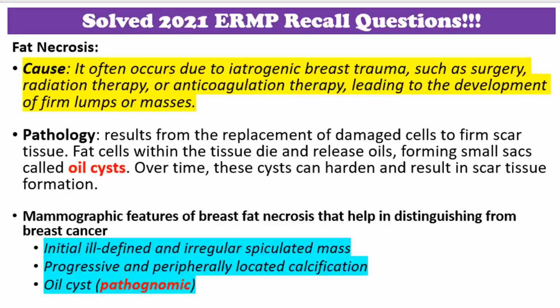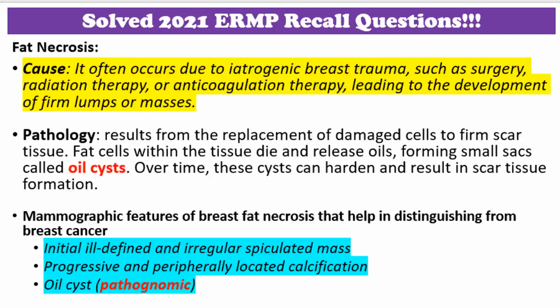Fat necrosis of the breast is a benign condition that most commonly occurs as the result of breast trauma or surgical intervention. It's challenging to differentiate between a fat necrosis lump and a breast cancer lump through physical examination or mammograms. Biopsy can confirm the diagnosis, although experienced radiologists can usually determine that a lesion represents fat necrosis based on mammographic and ultrasound findings such as oil cysts. Let's see the mammographic features of breast fat necrosis that help in distinguishing it from breast cancer.